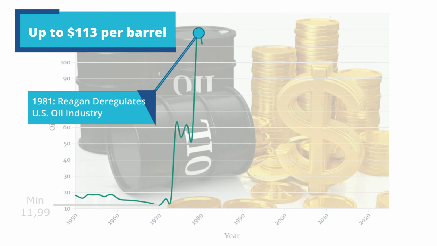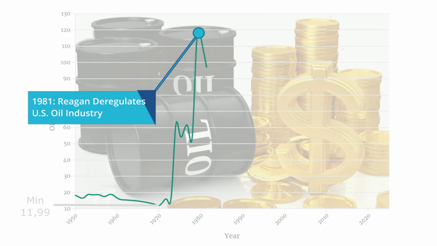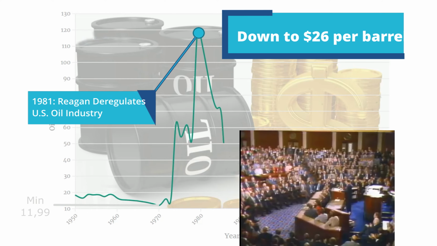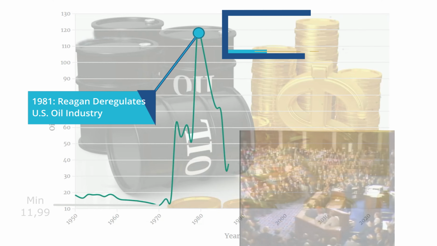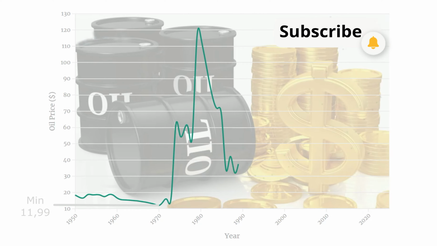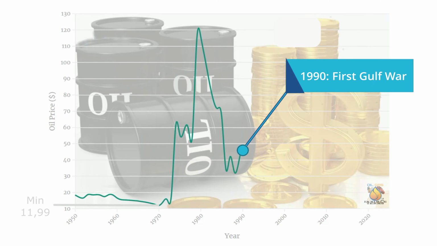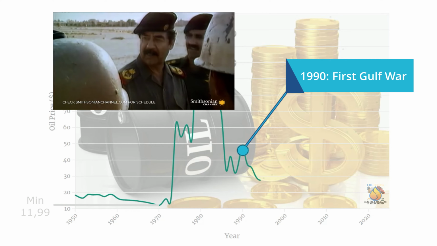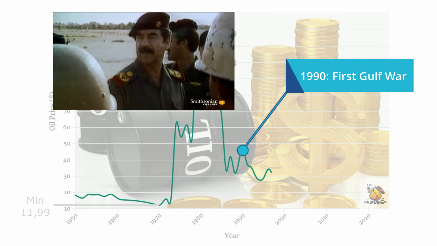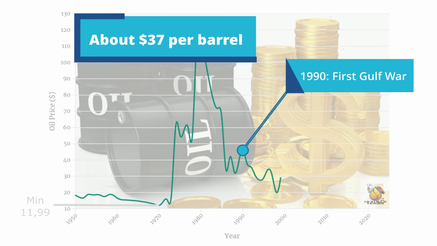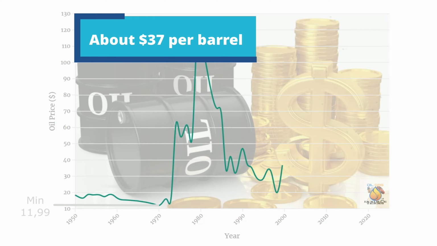In 1981, President Ronald Reagan deregulated the US oil industry, and the price of crude oil fell from almost $113 to about $26 per barrel by the middle of 1986. In 1990, Iraq invaded Kuwait, sending the price of oil soaring from $34 to nearly $77 per barrel. After a US-led military coalition succeeded in removing Saddam Hussein's Iraqi forces from Kuwait in early 1991, the oil price fell to about $37 per barrel.